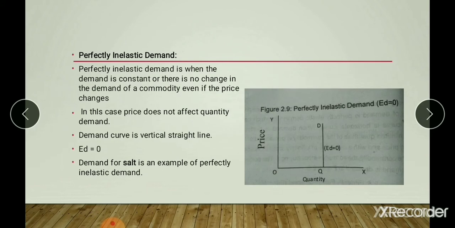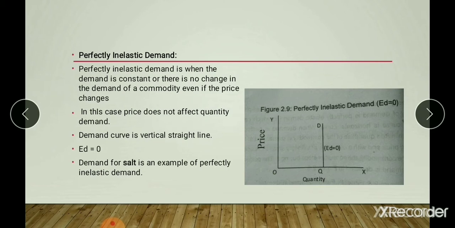And let us move on to perfectly inelastic demand. This is another extreme case of the elasticity of demand, in which elasticity is equal to zero. In this case, the quantity demanded of the commodity remains the same irrespective of any changes in price.